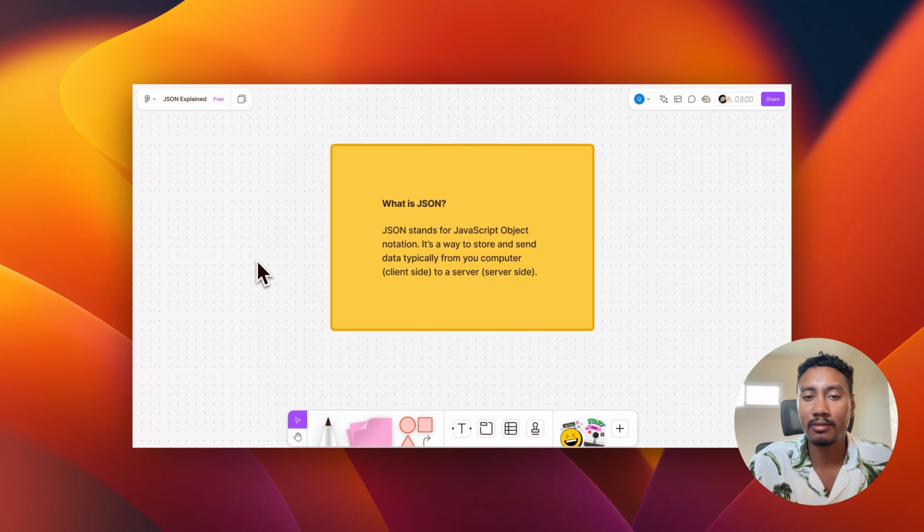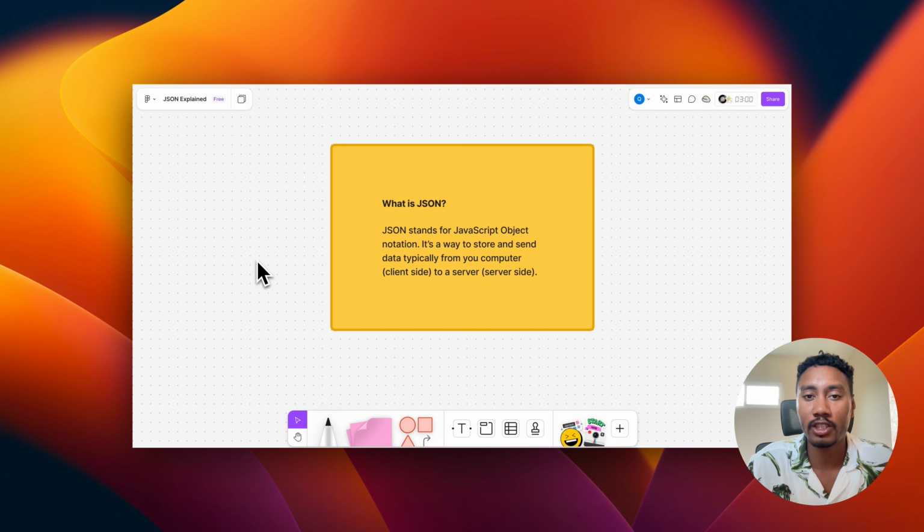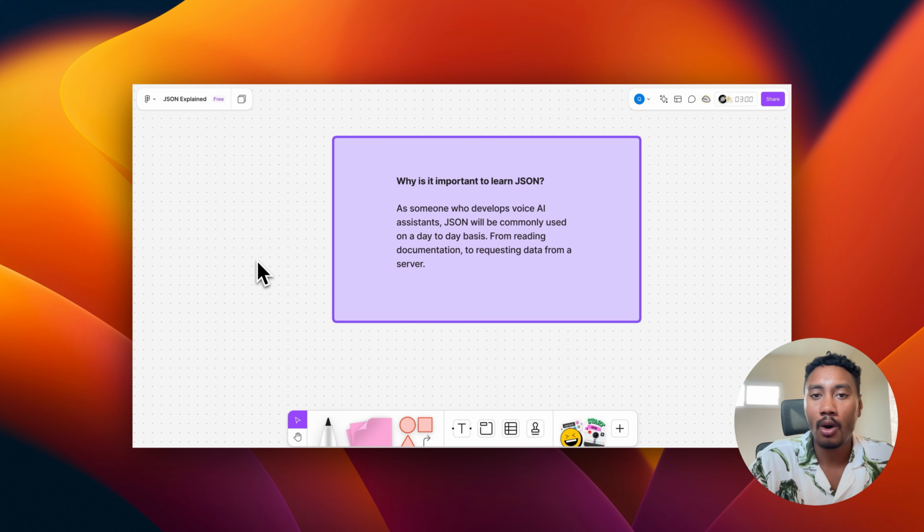So what is JSON? JSON stands for JavaScript Object Notation, and to explain it simply, it's a way to store and send structured data, typically from your computer, which is the client side, to a server, which is the backend database of the software that you're trying to interact with. And why is it important to learn JSON? Well, as someone who wants to learn how to build voice AI assistants, JSON will be commonly used on a day-to-day basis, from reading documentation to getting back data from a server. So it's really good to be familiarized with JSON and know how to read and write it.